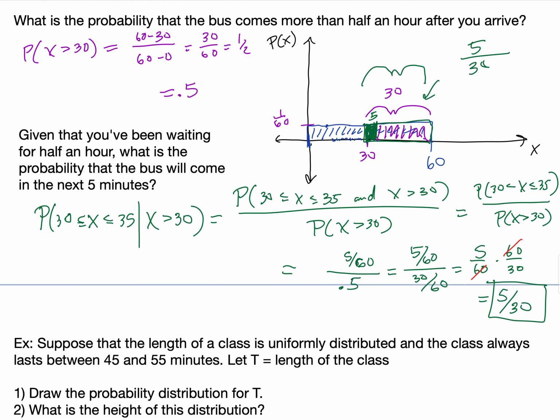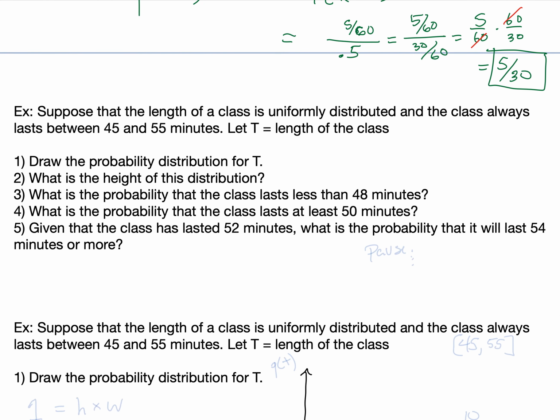All right, let me give you one more similar example to do. Suppose that the length of a class is uniformly distributed and the class always lasts between 45 and 55 minutes. Let t equal the length of the class. So I'd like you to draw the probability distribution for t, find the height of this distribution, find the probability that the class lasts less than 48 minutes, find the probability that the class lasts at least 50 minutes, and given that the class has lasted 52 minutes, what is the probability that it will last 54 minutes or more? So pause and try those out. We'll talk about them in just a moment.